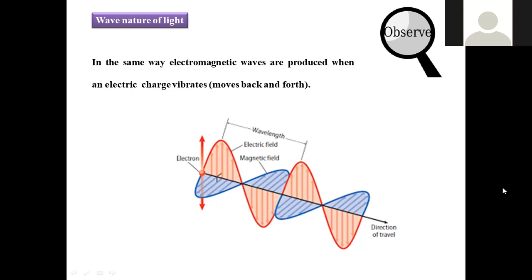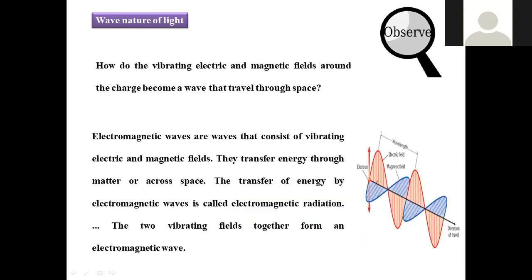Just like how water waves are generated, and sound waves are generated when we apply force on a drum, in a similar manner here also, light is passing in the form of waves, so light waves are said to contain wave nature. Another particle nature is also present, but that topic we are not discussing here, right?